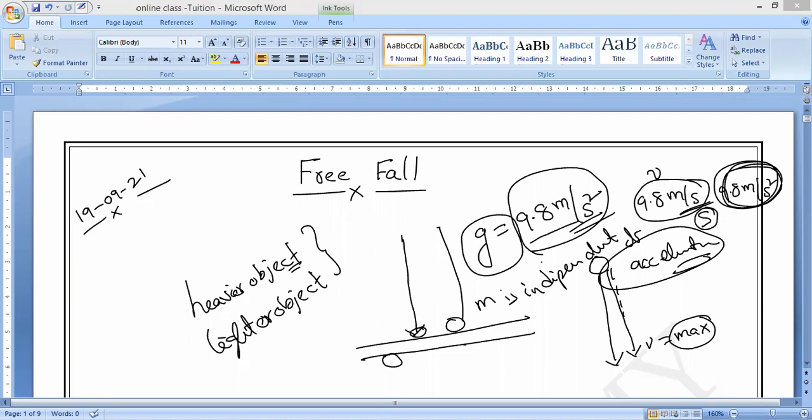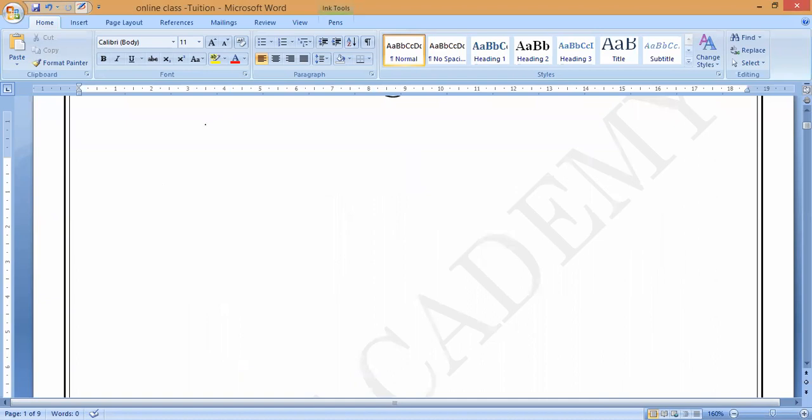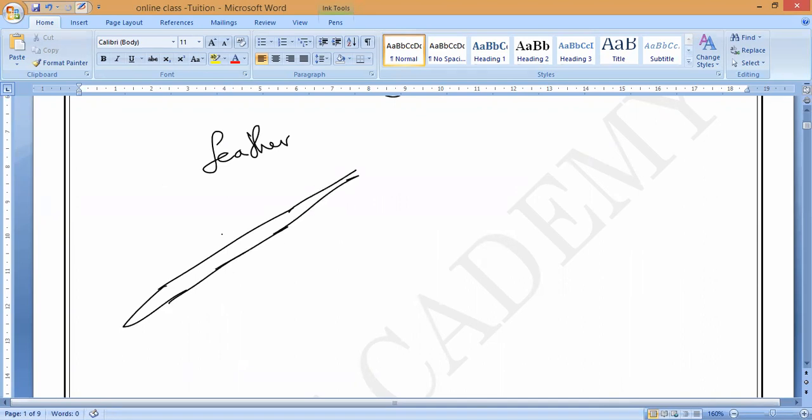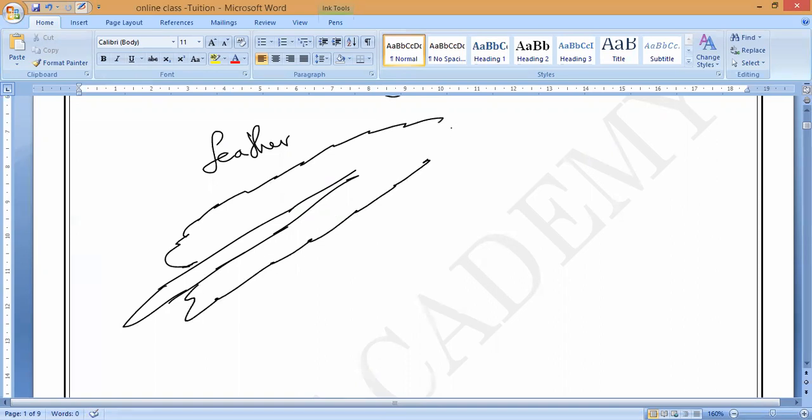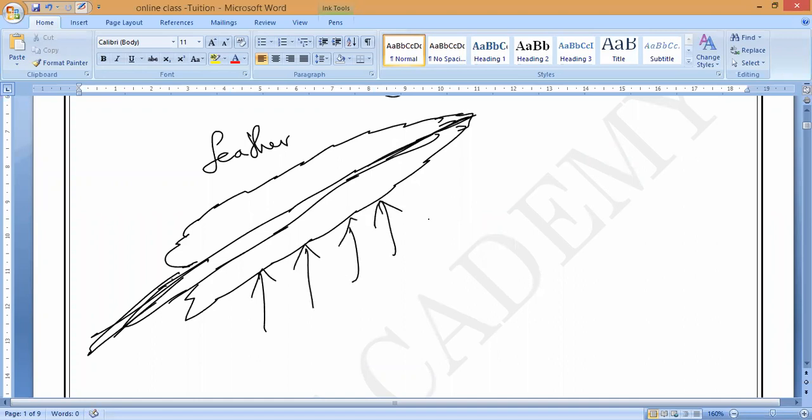If you take a feather, observe very carefully. It has a large surface area, so it experiences more air friction. The air tries to push it away from the ground.